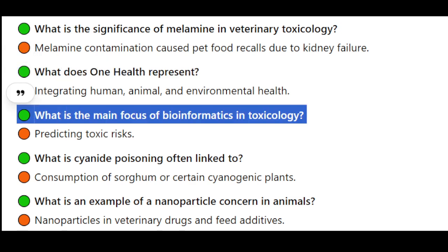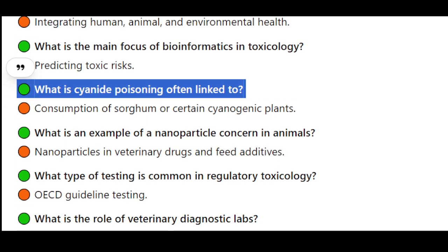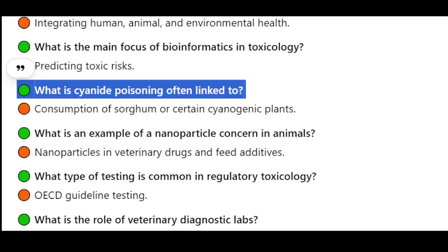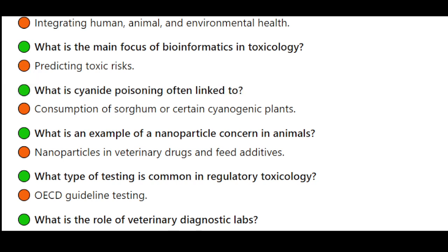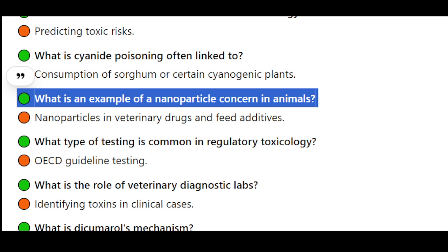What is the main focus of bioinformatics in toxicology? Predicting toxic risks. What is cyanide poisoning often linked to? Consumption of sorghum or certain cyanogenic plants. What is an example of a nanoparticle concern in animals? Nanoparticles in veterinary drugs and feed additives.